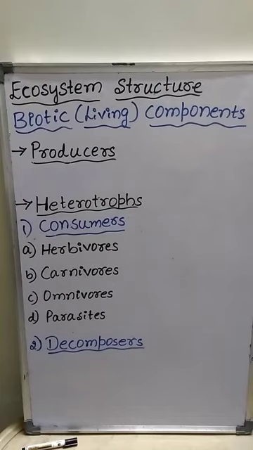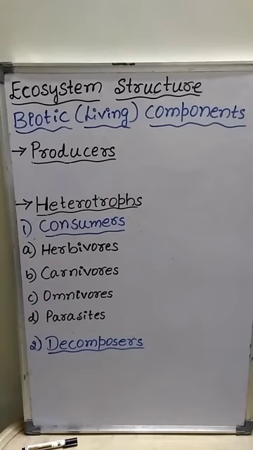And these parasites provide biological control over the population of producers and different levels of consumers.